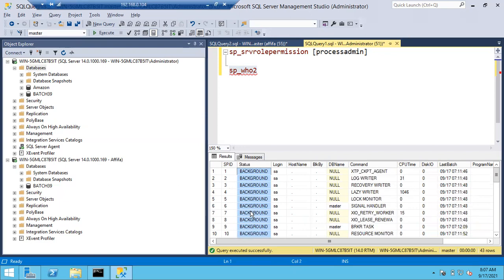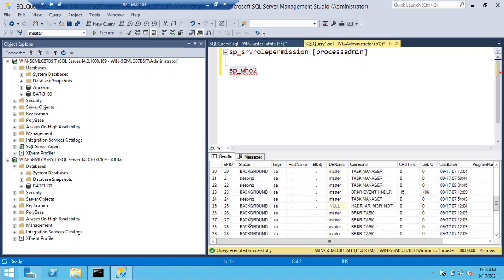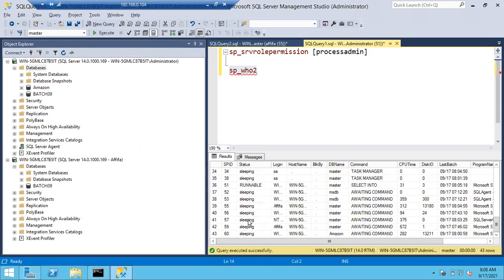If currently a query is running, you can see running status here under the status column. Last time, might be morning it ran, through a job it is running regularly, then it will be in sleeping state. While running it will show running, once the job is completed, it will show the session ID as sleeping state. Okay, right. Runnable also the same. Just now the process is completed, then also you can see runnable. Background session means it is running in the background. Suspended means something happened, it was suspended. The session is not running and it is showing as suspended.